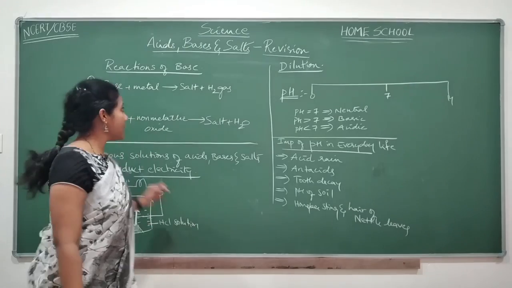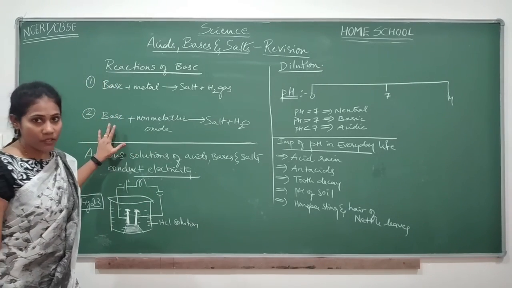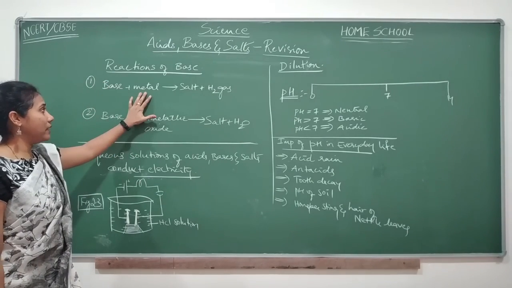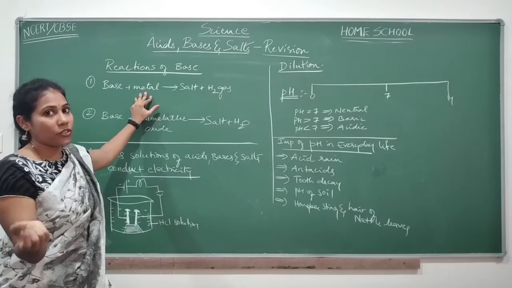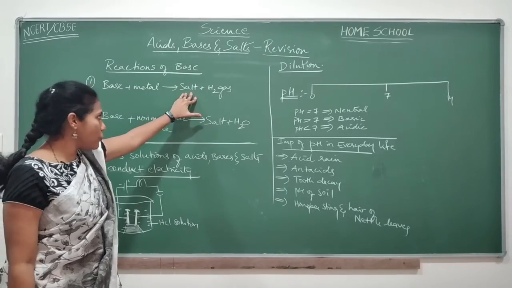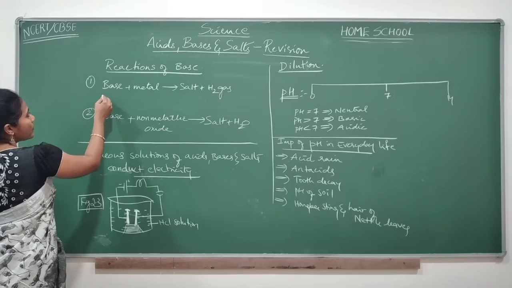Okay, next is reactions of bases. You have mainly two reactions in your syllabus. What happens when a base reacts with a metal? When acid reacts with a metal, you got salt and hydrogen gas. Similarly, whenever a base reacts with a metal, here also you will get salt and hydrogen gas. So what was the example you studied?